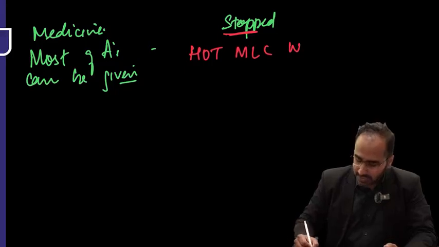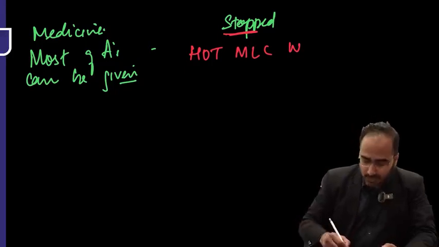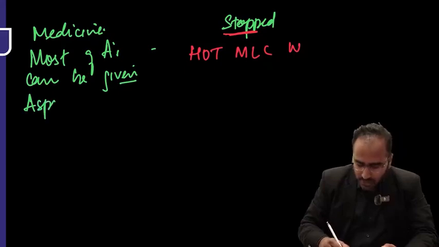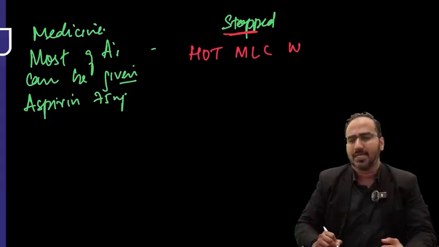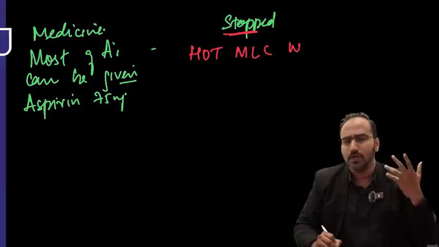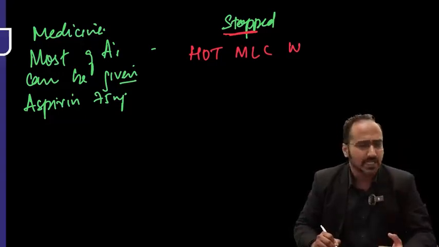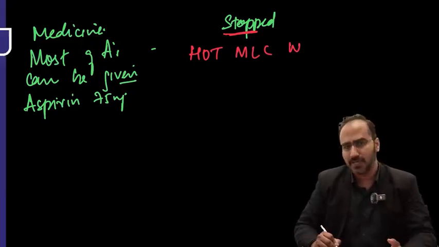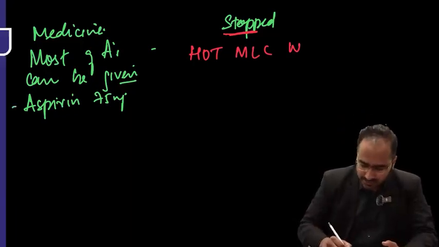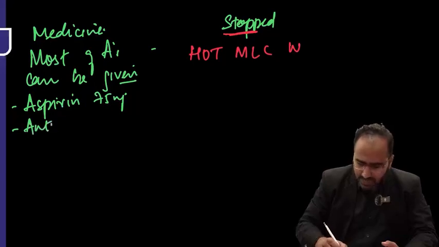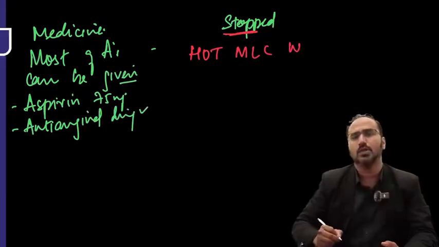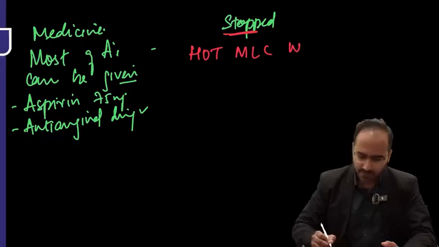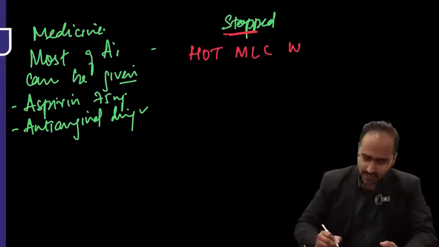Now, guys, what are the A's that can be continued? Aspirin in a dose of 75 milligrams can be continued, except if it is a neuro surgery or any retinal surgery, then you have to stop aspirin. Okay. Next, anti-anginal drugs. Anti-anginal drugs can be continued before surgery. There is no problem with it. Okay. Nitroglycerin can be continued.